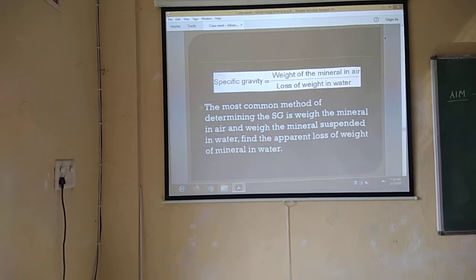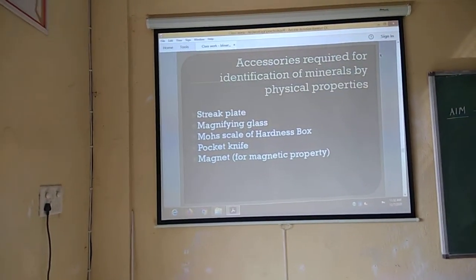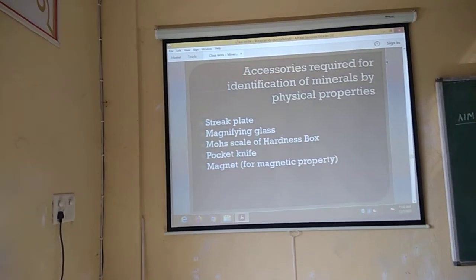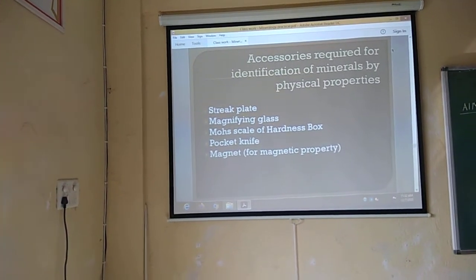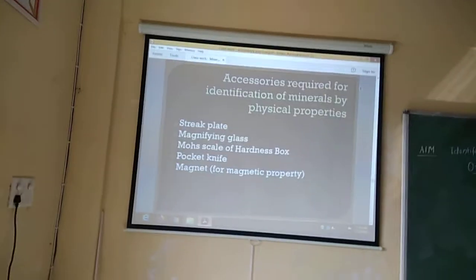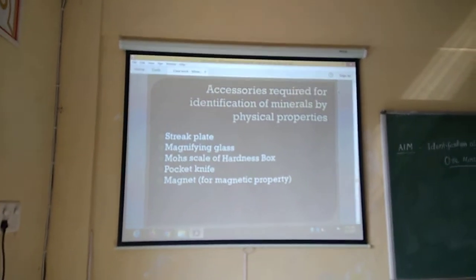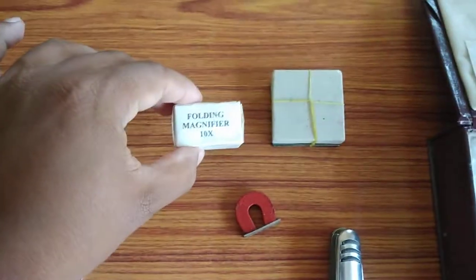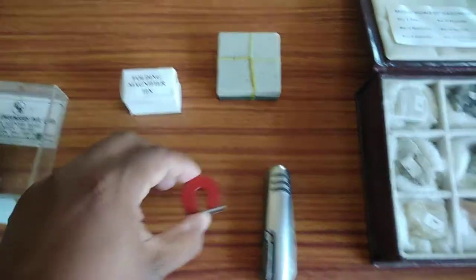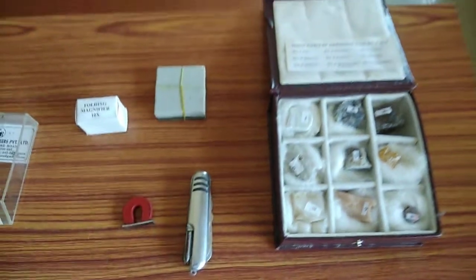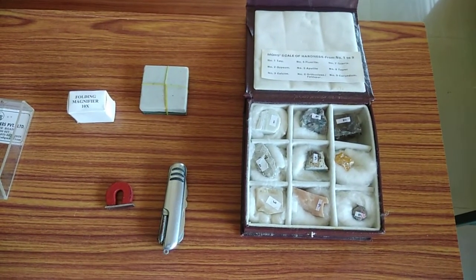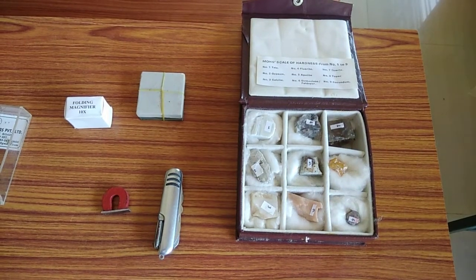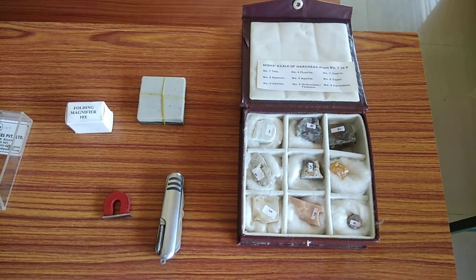Now we will go to the next slide, that is the accessories required for identification of minerals by physical properties. One accessory is the streak plate, then a magnifying glass, Mohs scale hardness box, pocket knife, and a magnet for magnetic property. Here you can see this is the Mohs scale hardness box, this is the streak plate, this is the magnifying glass, this is the magnet, and this is the knife. By using these accessories we can identify the rock forming minerals and the ore minerals.